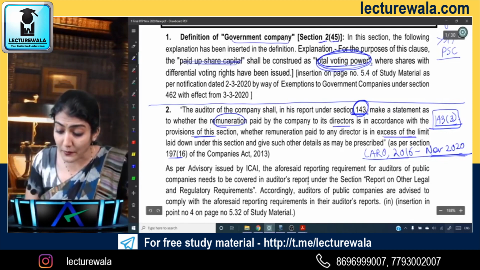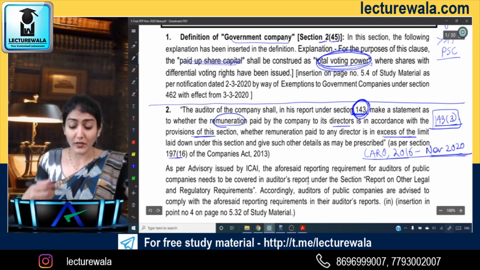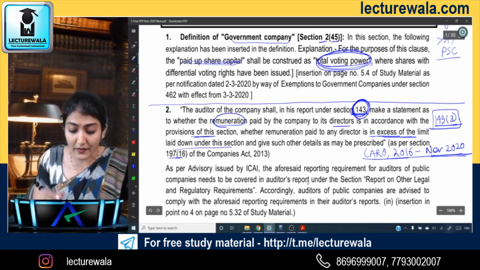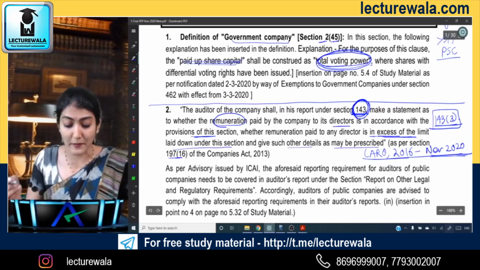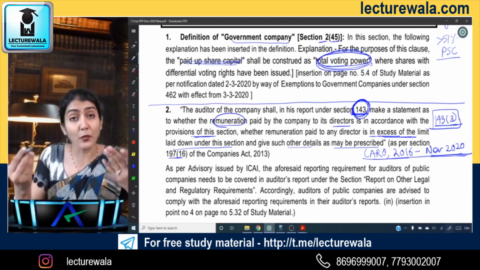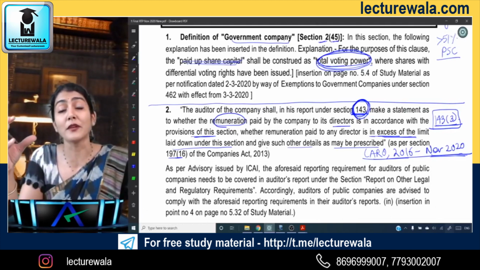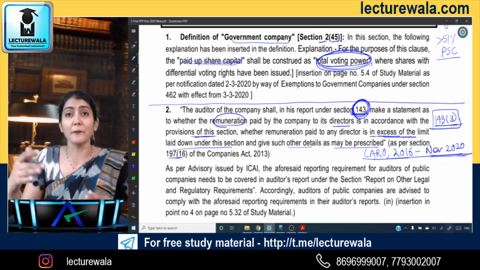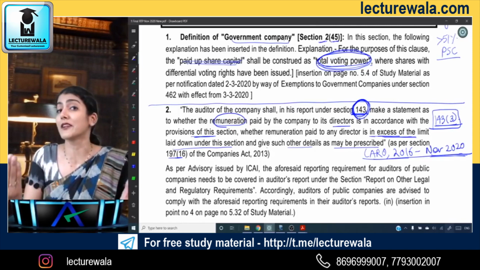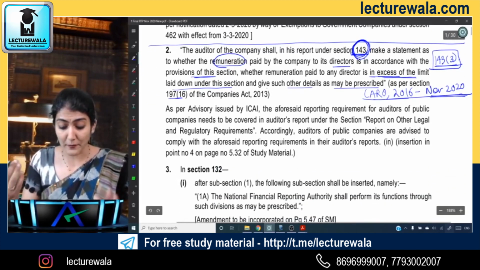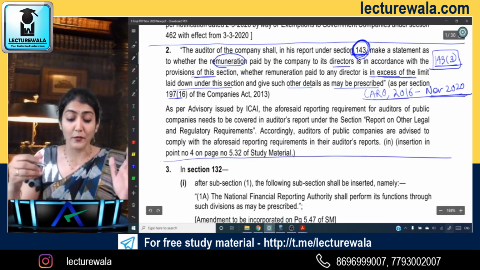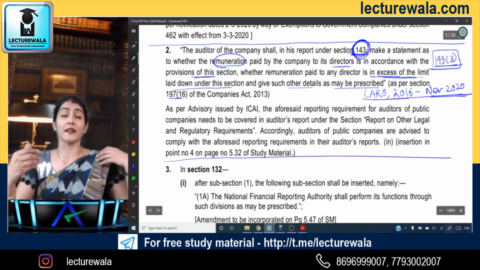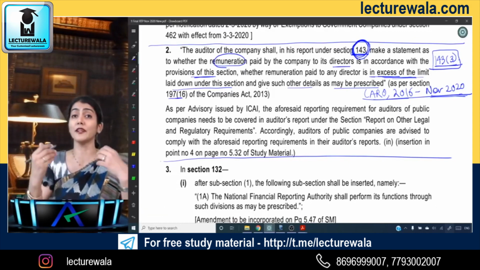So this is a matter which is now added under 143: whether remuneration paid to any director is in excess of the limit laid down under this section, and give such details as may be prescribed. Anyway, section 197 itself is applicable only to public companies, not to private companies. So in case of private companies, you need not do this reporting under 143.3. Managerial remuneration paid, whether in accordance with the provisions of this section, and whether any excess has been paid, is now required to be reported under 143.